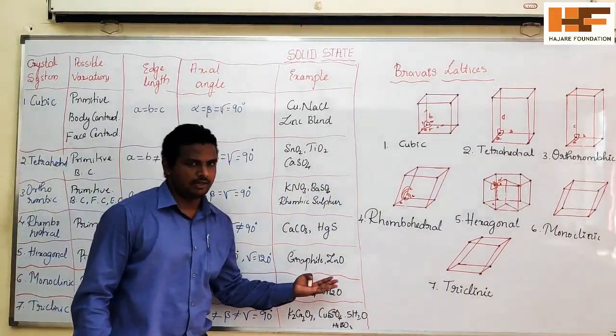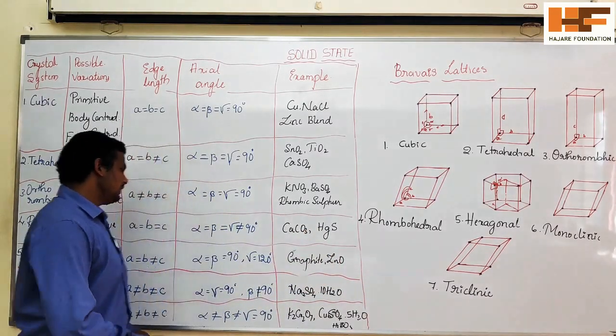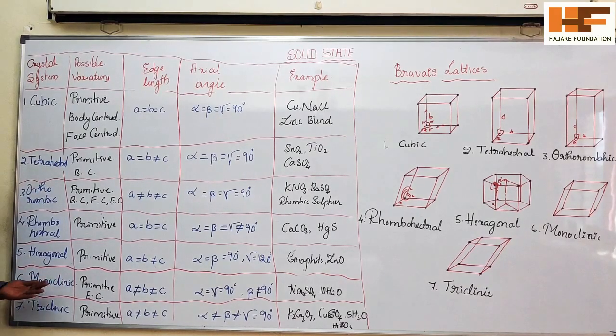Example is the graphite. You studied it in the first year. Next one, zinc oxide. Next come to the sixth one, monoclinic.